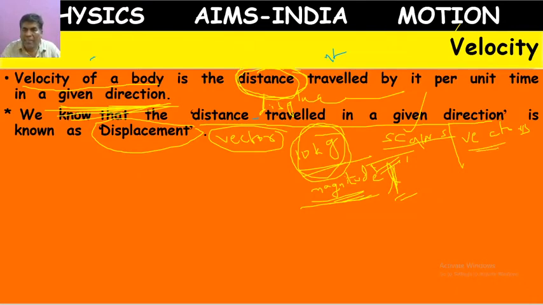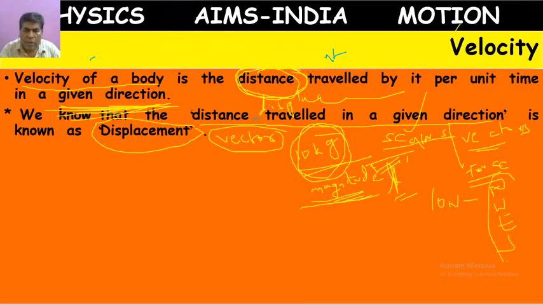But a vector is different. Suppose force is there. You have to apply force in some direction, and the object will move in that same direction. Suppose you apply 10 Newton force, you have to mention the direction: north, west, east, south.